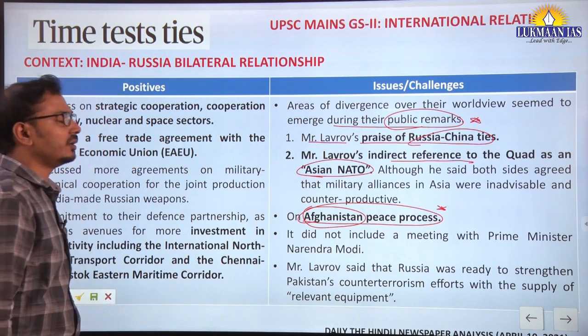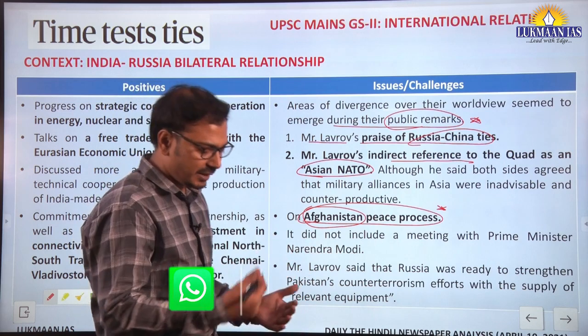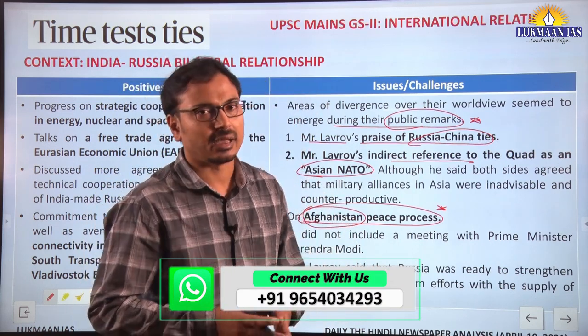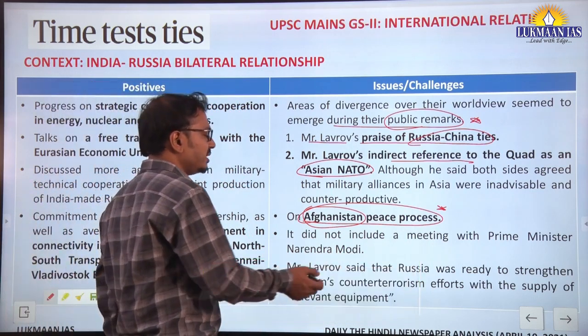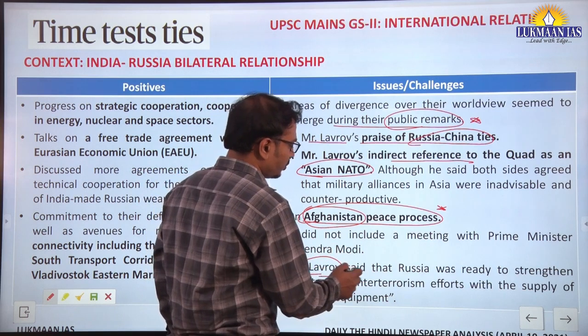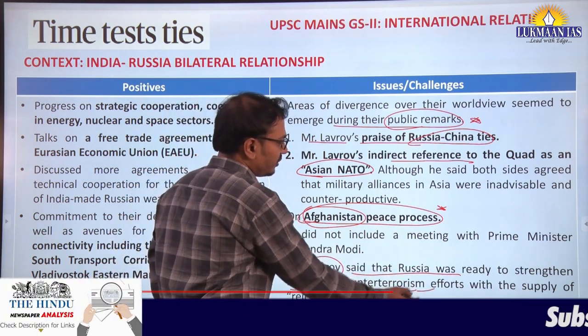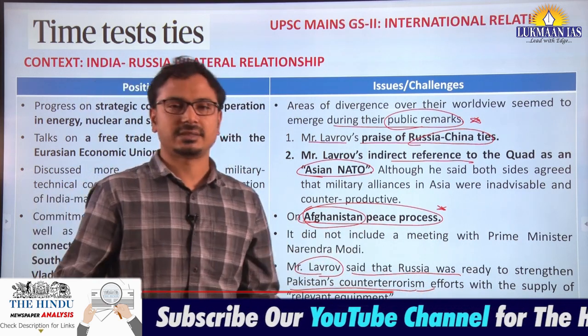Okay, so along with that, when the foreign minister came to India, our prime minister did not have a bilateral visit with the foreign minister. However, he immediately went to Pakistan and was received by the Prime Minister of Pakistan.